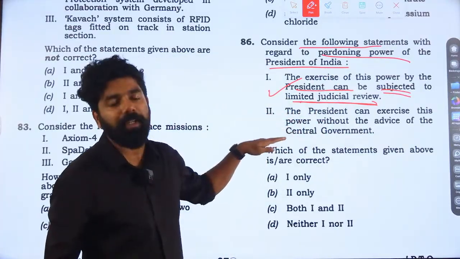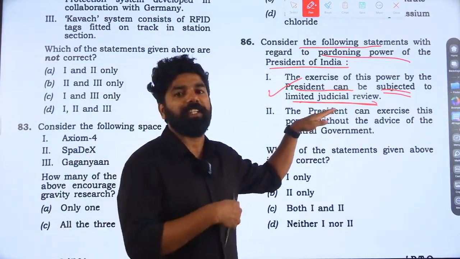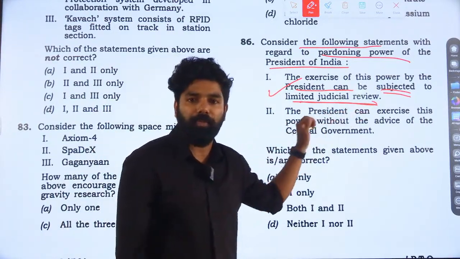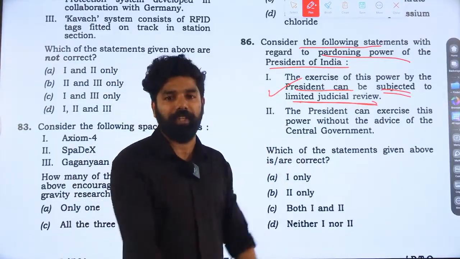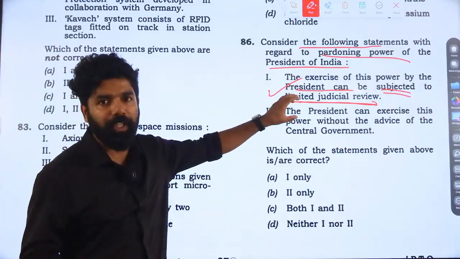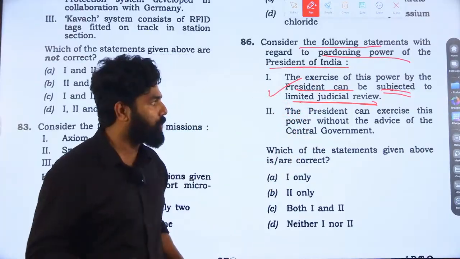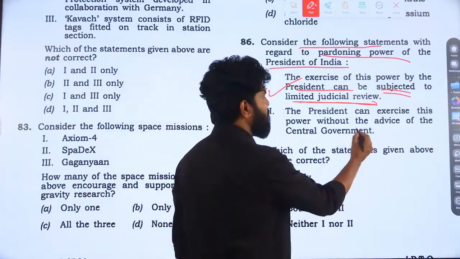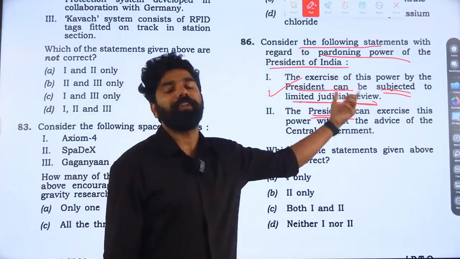Regarding the second statement, we know that the Constitution has not given any discretionary power to the President of India. The President of India enjoys only certain situational discretion, no constitutional discretion. Even in the case of the pardoning power exercised by the President under Article 72, this is not a discretionary power. The President has to take the decision with the aid and advice of the Council of Ministers.